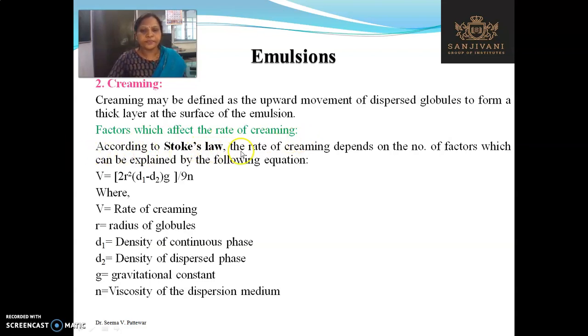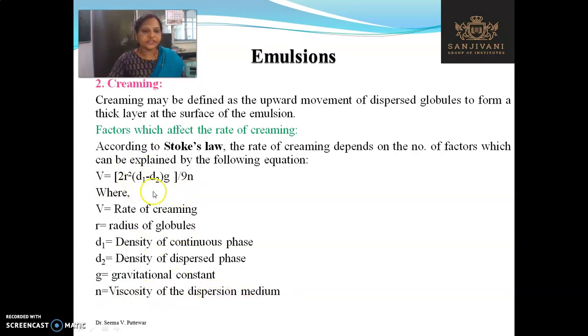According to the Stokes law, the rate of creaming depends on a number of factors which can be explained by the following equation. That is V = 2r²(d1 − d2)g / 9η, where V is the rate of creaming, r is the radius of globule, d1 is the density of the continuous phase or the external phase, d2 is the density of the dispersed phase or internal phase, g is the gravitational constant, and η is the viscosity of the dispersion medium.